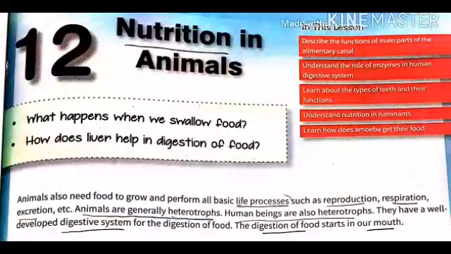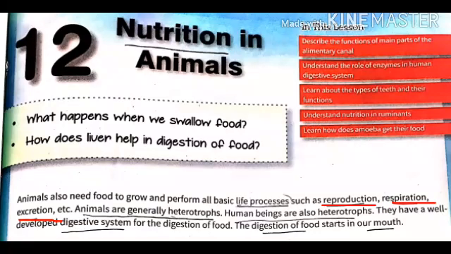Now why do animals need food? Actually they need food for their growth and to perform all the basic life processes. Now what do you mean by life processes here? The basic functions which allow living organisms to live on the earth are known as life processes. For example, reproduction, respiration, excretion, etc.